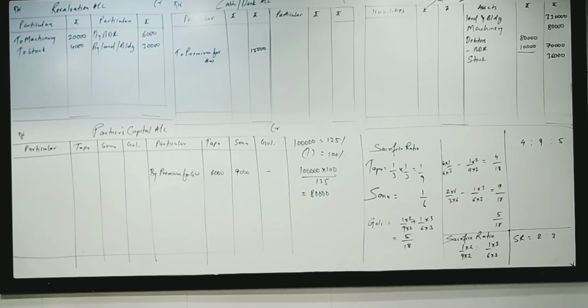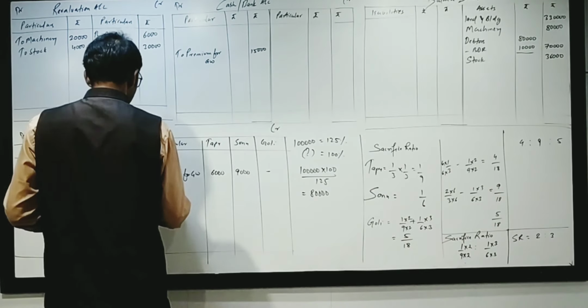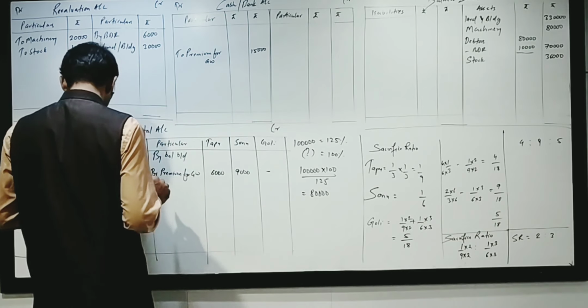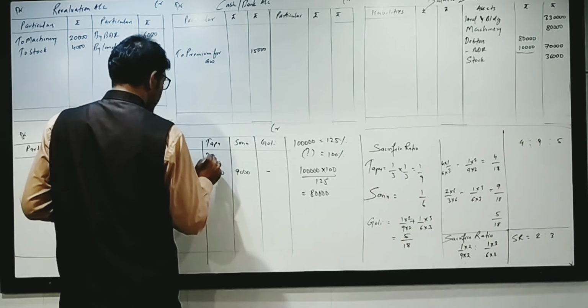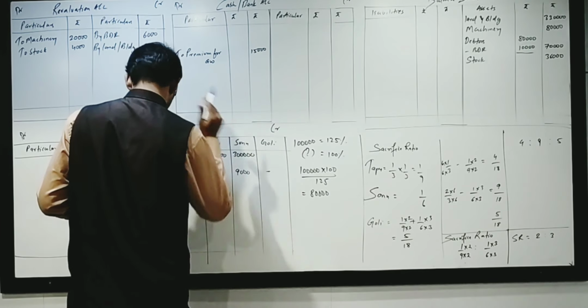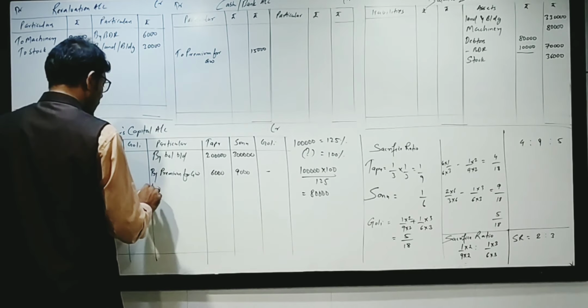Now let us transfer the remaining amount of the balance sheet. Capital is given, so balance brought down, partners capital on credit side. We'll write down 2 lakh, 3 lakh as capital is given in the equation. Then profit and loss is given.